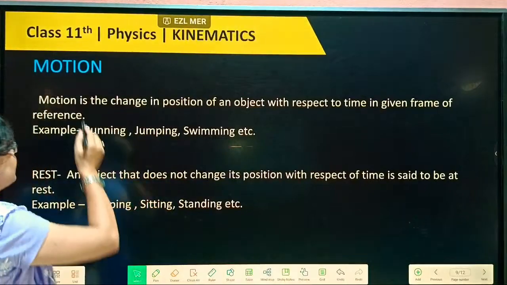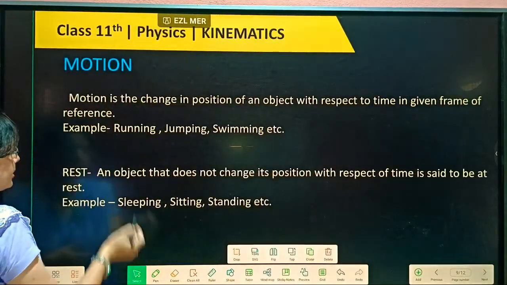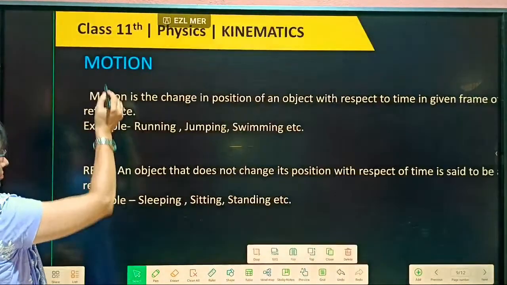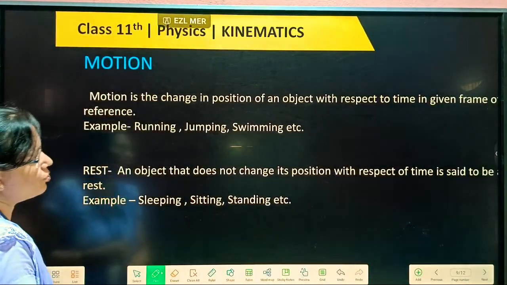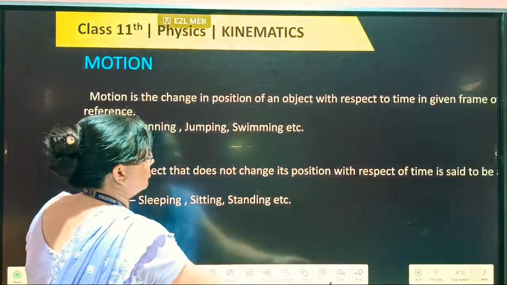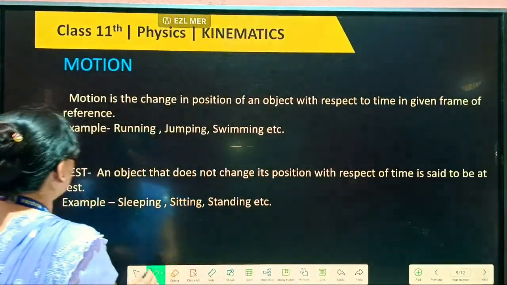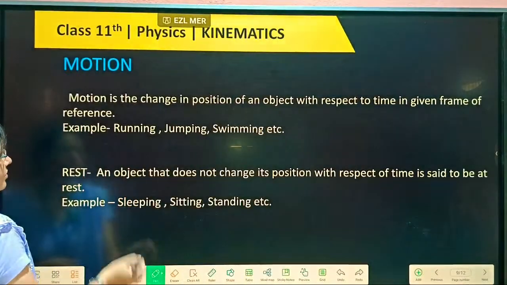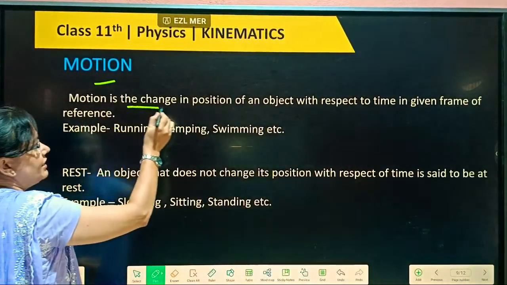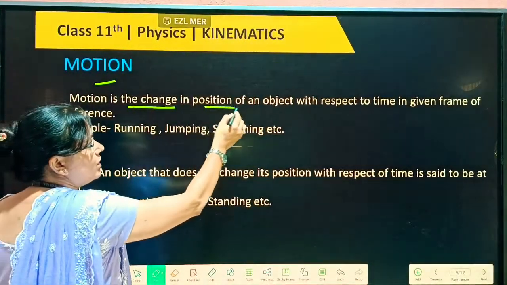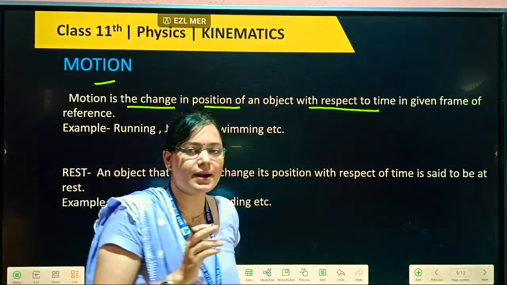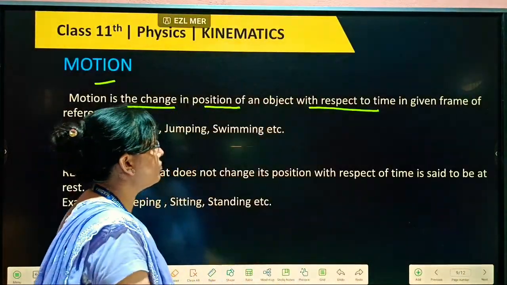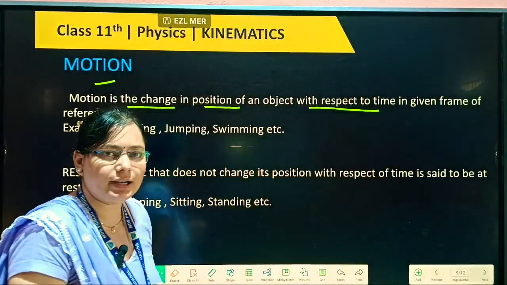So we are starting our next topic, motion. Motion, beta, is the state in which there is a change in the position of any object with respect to time.